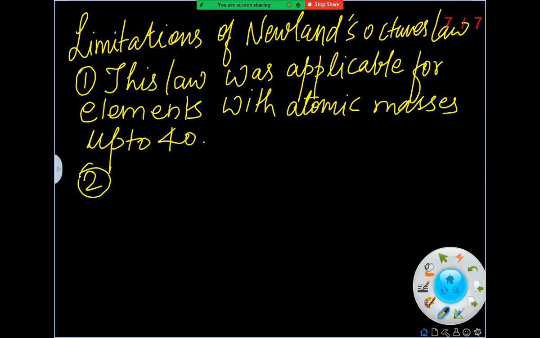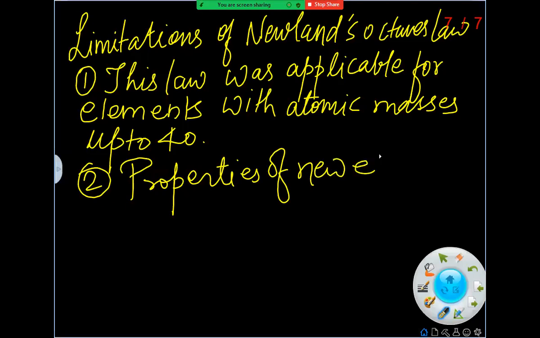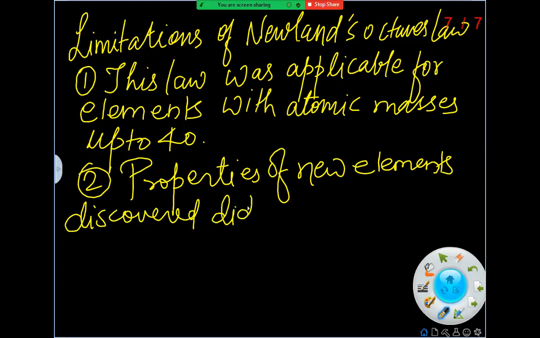The second limitation: the properties of new elements discovered did not fit into the law of octaves.